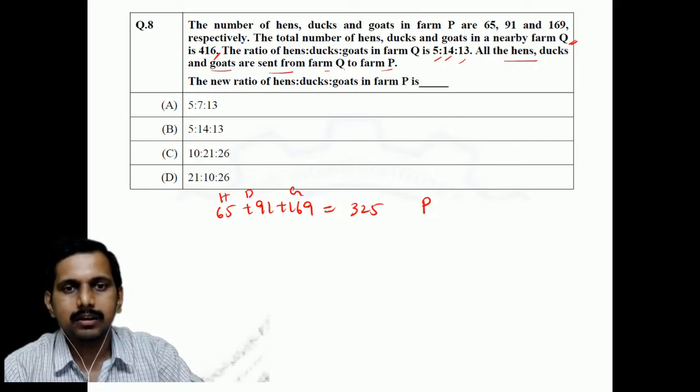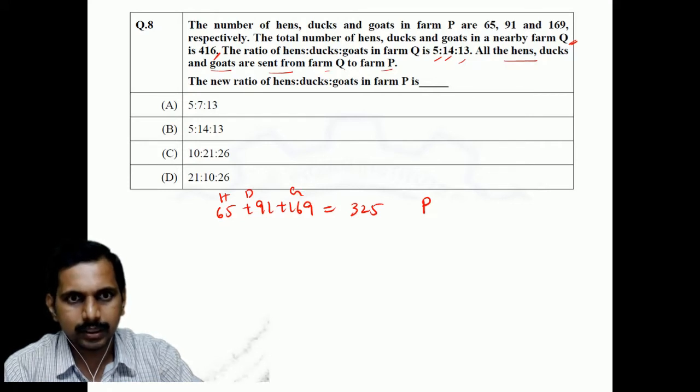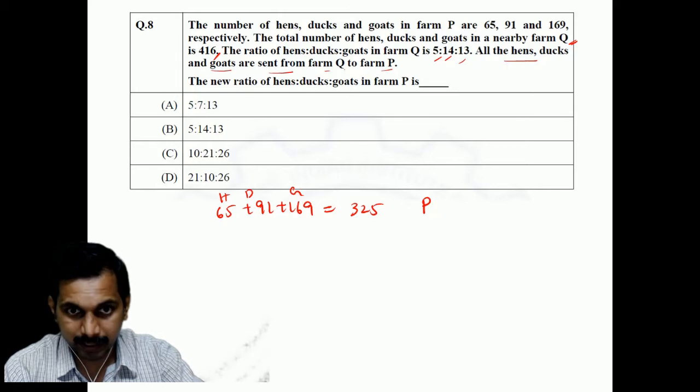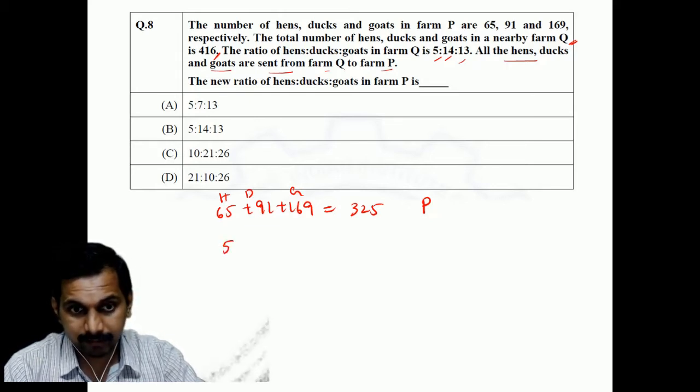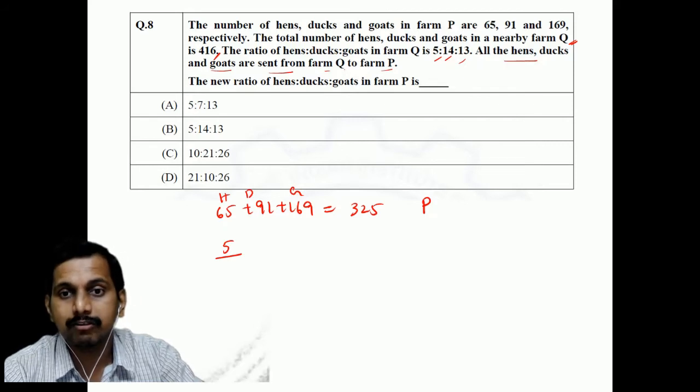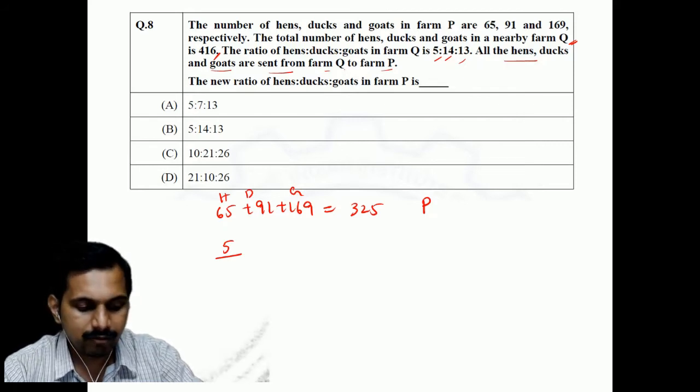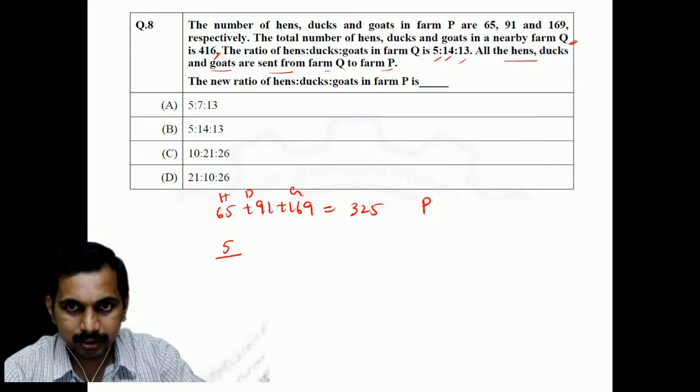In the farm Q, the ratio is given. So the ratio is 5 divided by the total here, 5 plus 14 plus 13. 5 plus 14 plus 13 is 32, students.